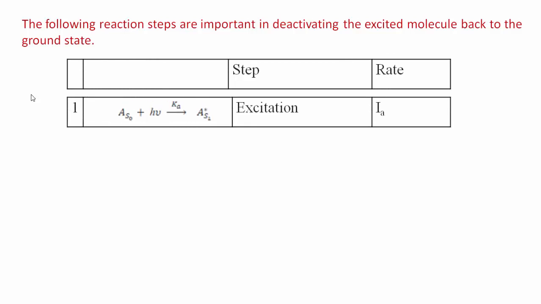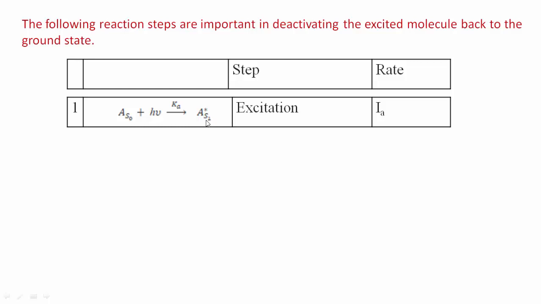The first step involved is excitation. For each and every photophysical process, the primary step is activation or excitation. That means the molecule from the ground state absorbs this photon, and due to which it gets excited to the higher energy levels.